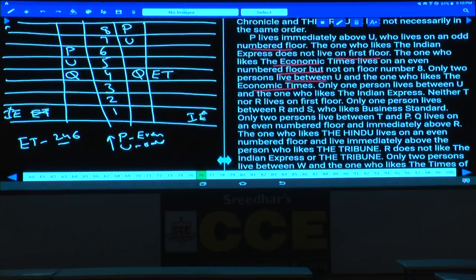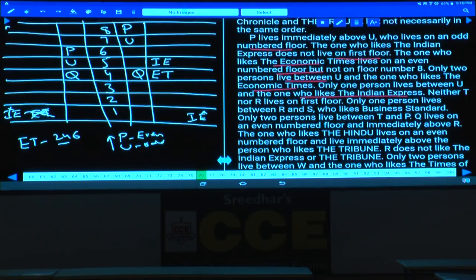Then now we are fixing this one, because this case is ruled out. Economic Times cannot be on an odd number floor. And only one person lives between you and the one who likes Indian Express. Between you and Indian Express, there must be exactly one person, and this Indian Express must be at this place.